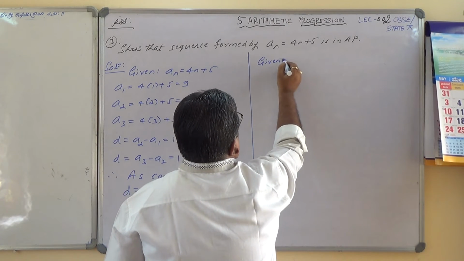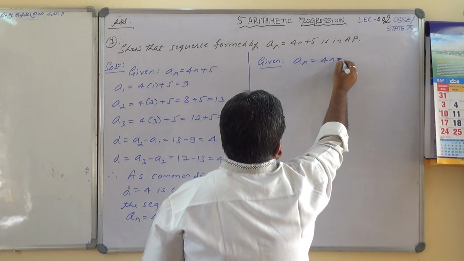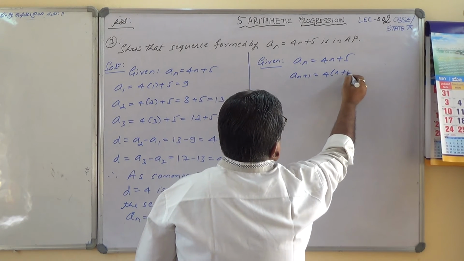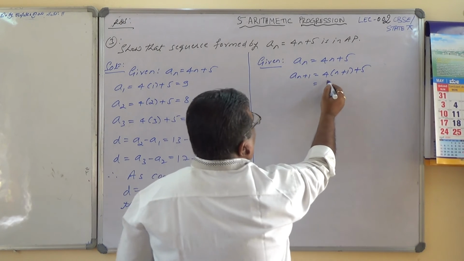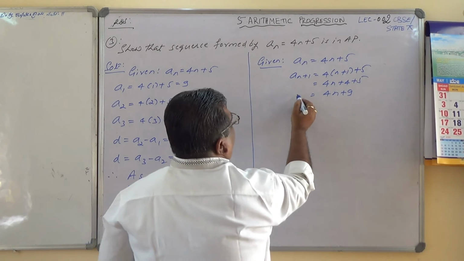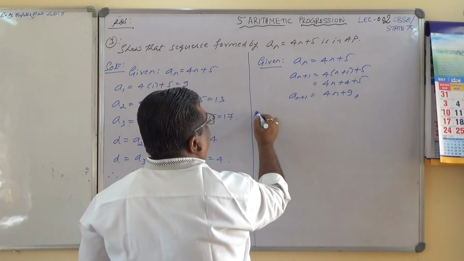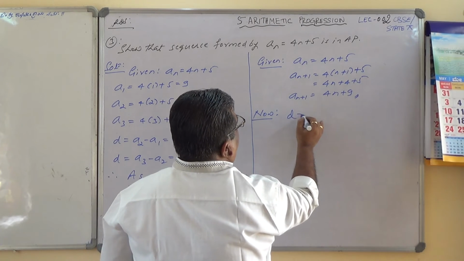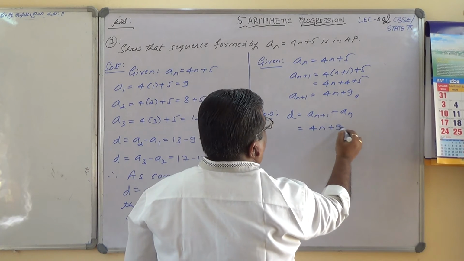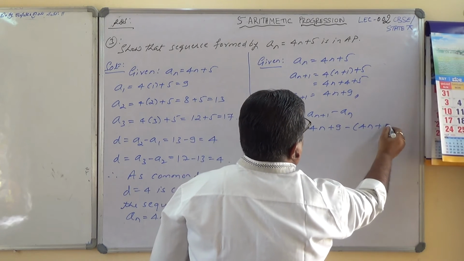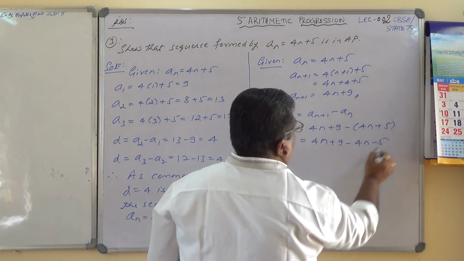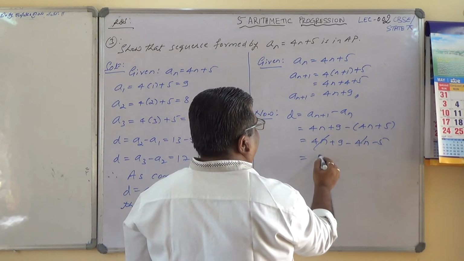Given an equals 4n plus 5, an plus 1 equals 4 into n plus 1 plus 5, which is 4n plus 4 plus 5, 4n plus 9. This is an plus 1. Now let us take d. D equals an plus 1 minus an, which is 4n plus 9 minus 4n plus 5. This is 4n plus 9 minus 4n minus 5. 4n and 4n cancel, 9 minus 5 is 4.